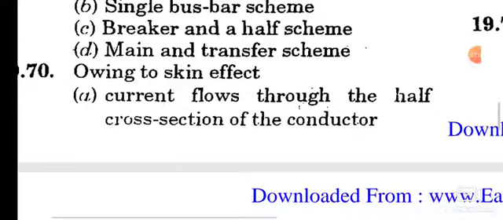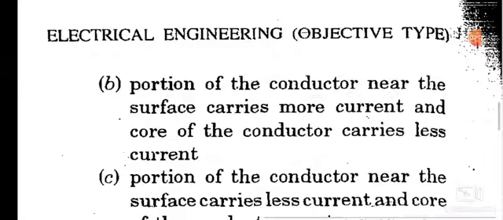Owing to skin effect, option B, the portion of the conductor near the surface carries more current and the core of the conductor carries less current.